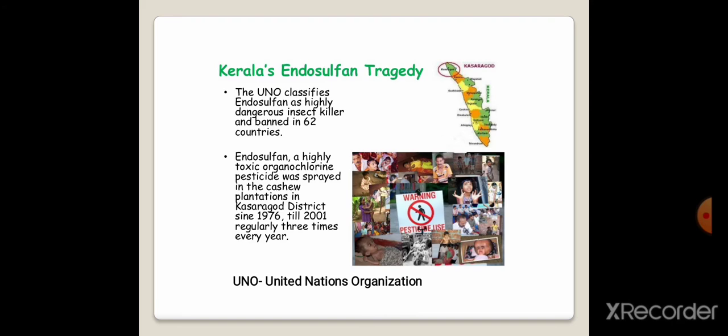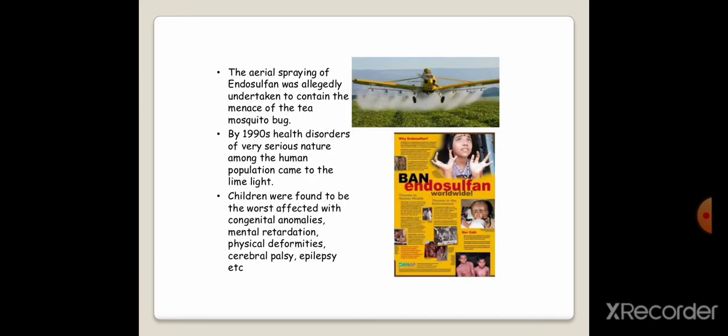In this slide, the picture shows the different hazardous effects, such as birth defects, and hence it was banned. Aerial spraying of endosulfan was undertaken to kill the tea mosquito bug, and it was sprayed over the cashew nut. And by the 1990s, very serious health disorders among the human population came to the limelight, and hence it was totally banned.